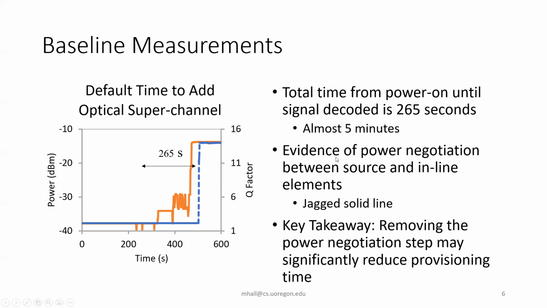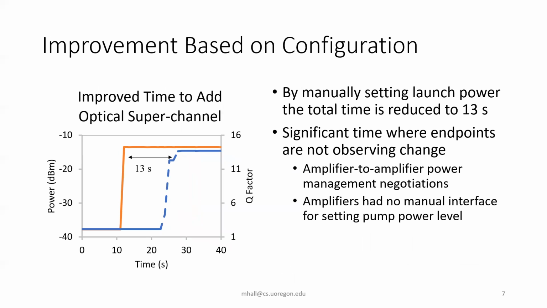Before that, there's evidence of power negotiation happening between the transceiver and the inline devices, such as the amplifiers and band multiplexers, as evidenced by this jagged saw line in the orange marker. And so the key takeaway is that if we can remove this power negotiation step, we might be able to significantly reduce the provisioning time. And so we try to do this. By manually setting the launch power from the transceiver, we're able to reduce this provisioning time from 265 seconds all the way down to 13 seconds. And that's shown in this plot on the left.